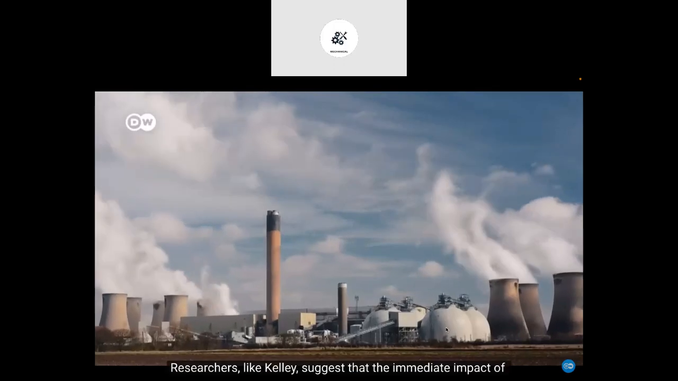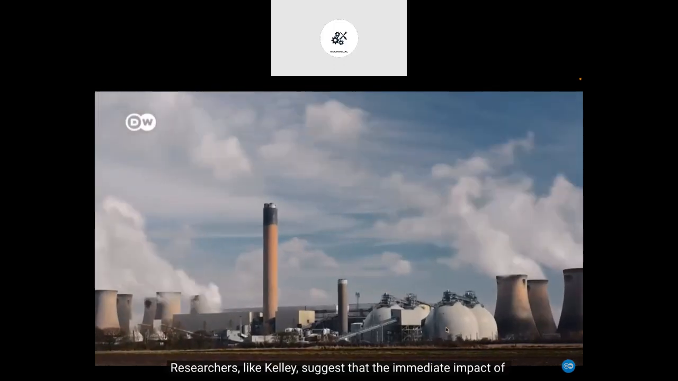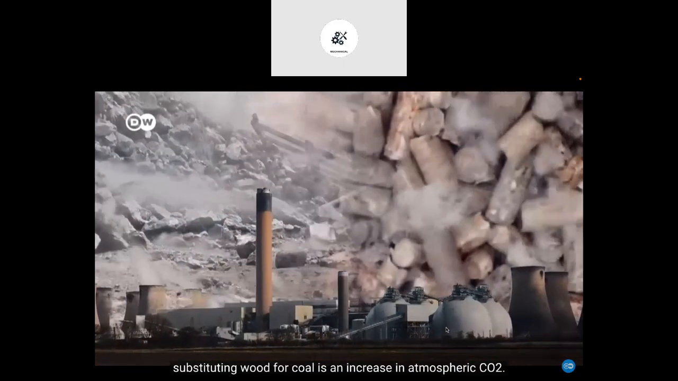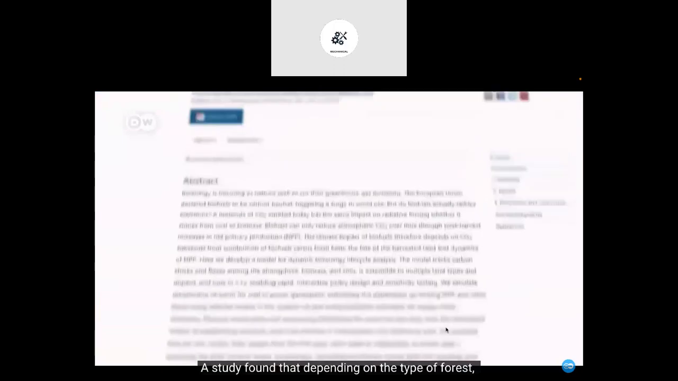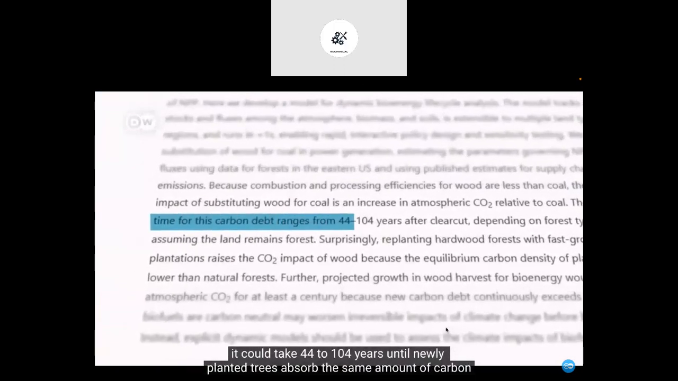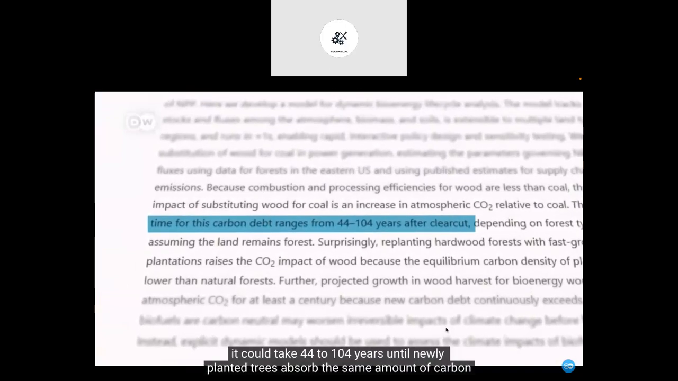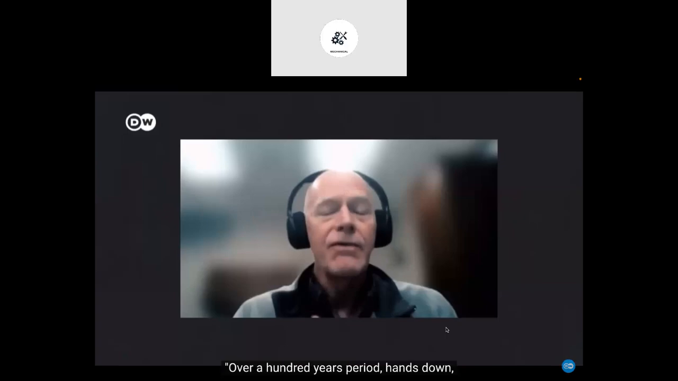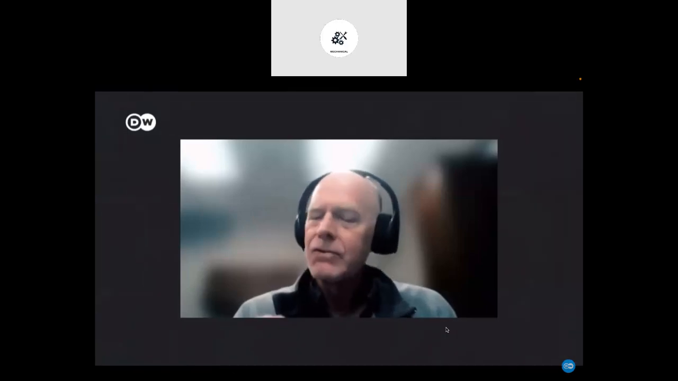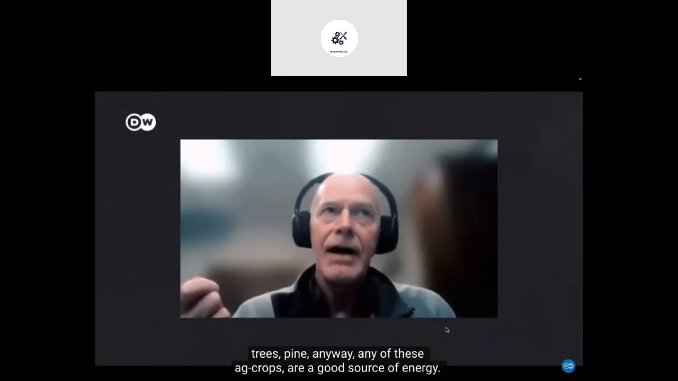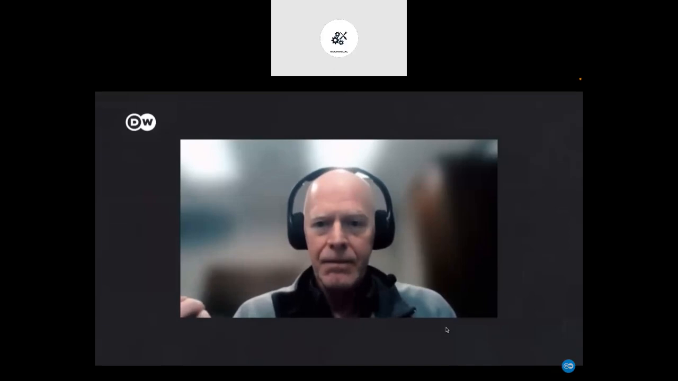Now, in the United States, depending on what state you're in, for every one you cut down, you plant 2 to 4 new ones. But they're this big. They're little tiny pine trees. Researchers like Kelly suggest that the immediate impact of substituting wood for coal is an increase in atmospheric CO2. A study found that depending on the type of forest, it could take 44 to 104 years until newly planted trees absorb the same amount of carbon sucked up by the ones that were cut down.